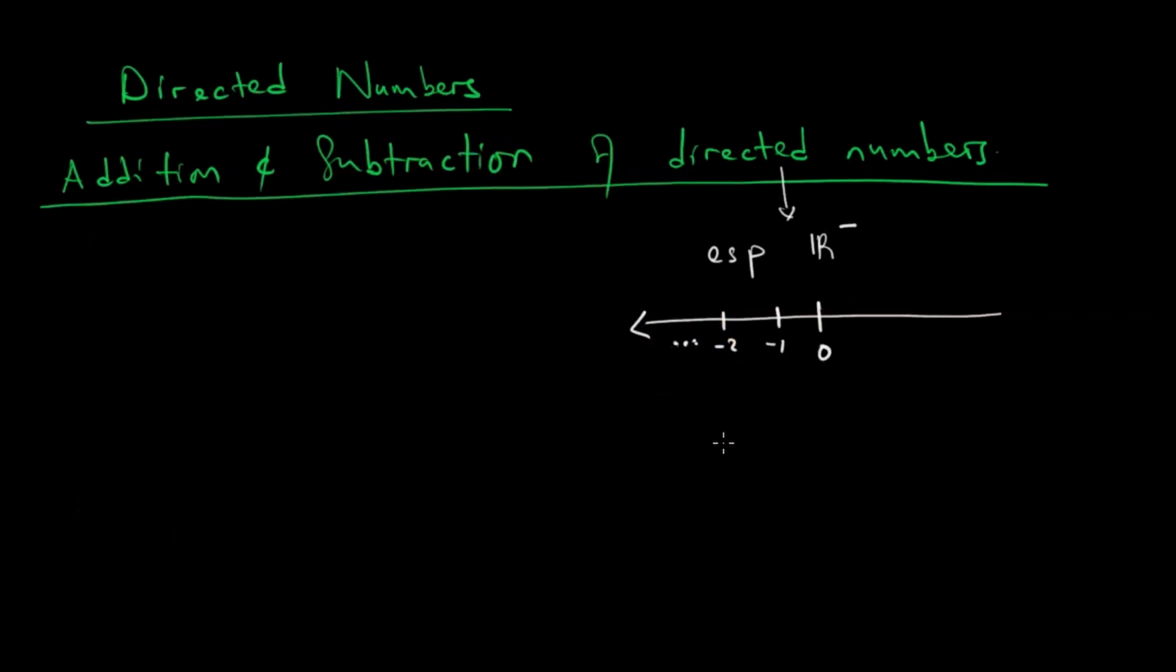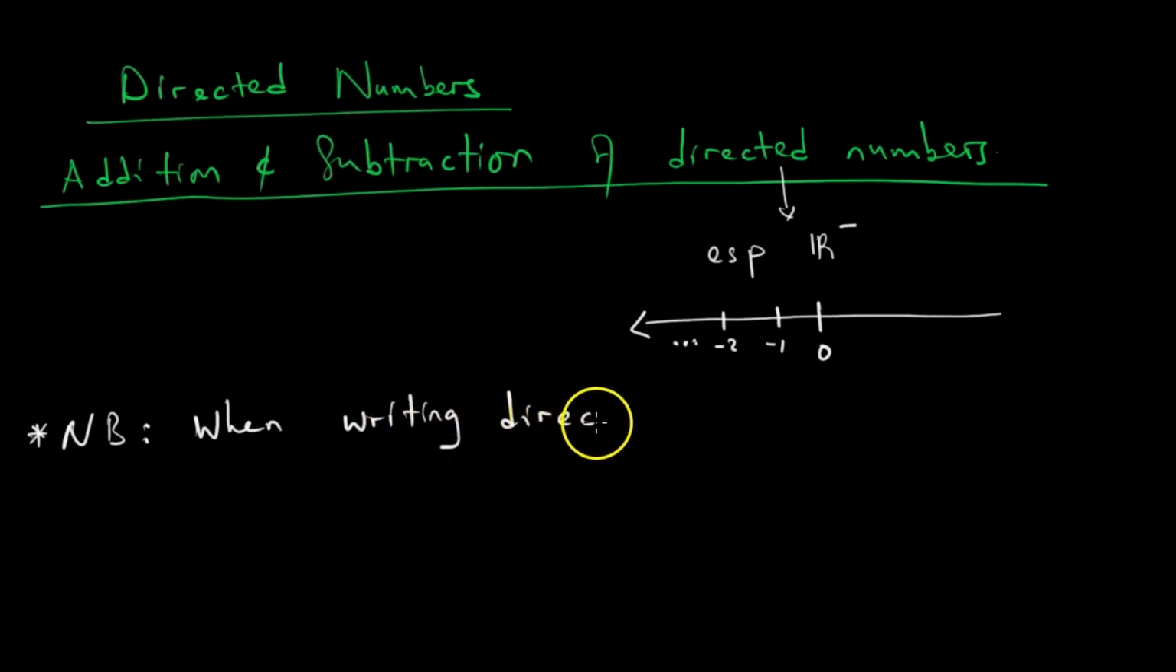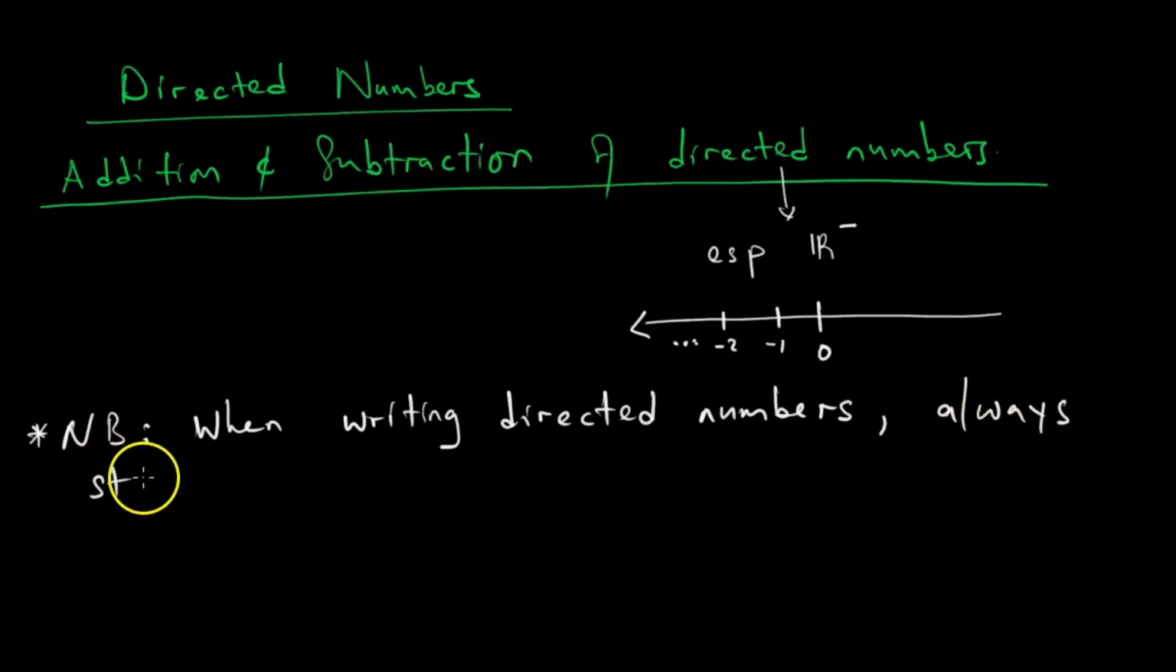Those are what are called directed numbers. So when we want to add or subtract directed numbers, without making a mess, you just have to know this golden rule. What does it say? It's actually a nota bene rule. When writing directed numbers, what should you do? You have to always start with positives. If you get used to this, you spare yourself a lot of trouble.